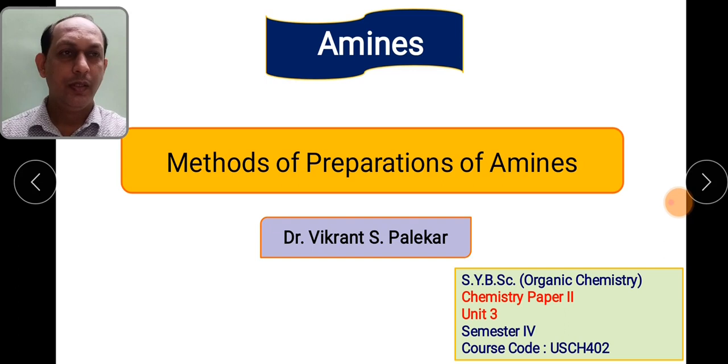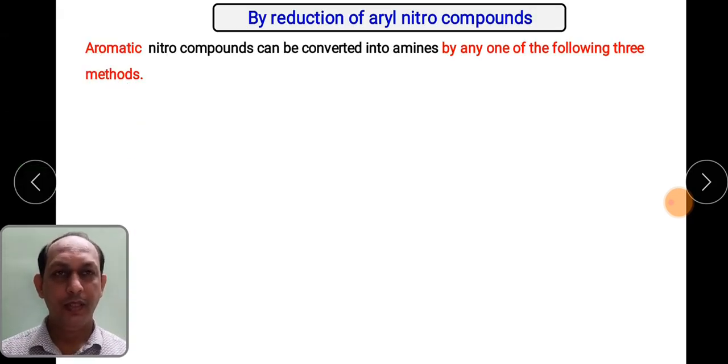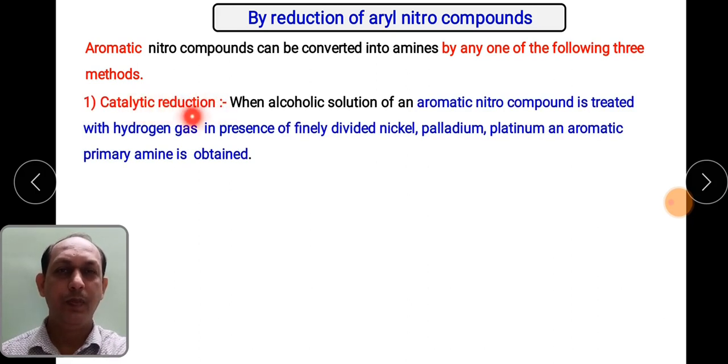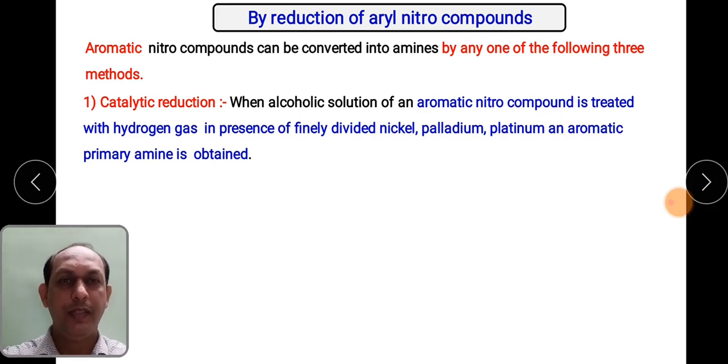So let us see first the different first method, that is catalytic reduction of aryl nitro compounds. As we know that aromatic nitro compounds can be converted into amines by different methods. So there are basically three methods available. First we will see catalytic reduction. So basically what is catalytic reduction? When aromatic nitro compounds are treated with hydrogen gas in presence of catalysts such as nickel, palladium, platinum, then primary amines are obtained. So basically the nitro group is being reduced into NH2 group, that is amino group.